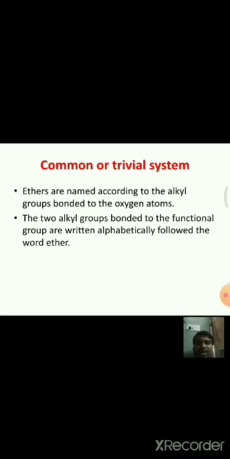See here, this is the common or trivial system. In this, ethers are named according to the alkyl groups bonded to the oxygen atom, and the two alkyl groups bonded to the functional group are written alphabetically followed by the word ether. For example, see here, this is the molecule.